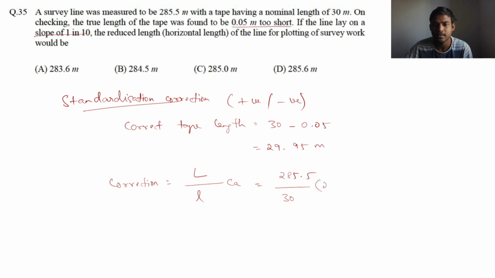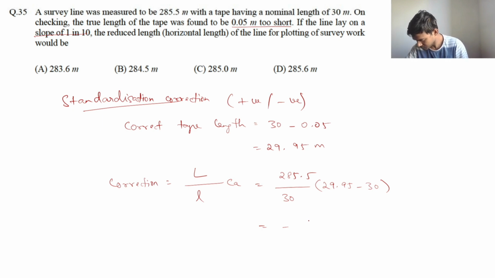The correction is 29.95 meter minus 30 meter, so it will be minus 0.05 meter. That is a negative correction. So it will be equal to minus 0.4758 meter. So this is regarding tape correction, and one more correction is slope correction.